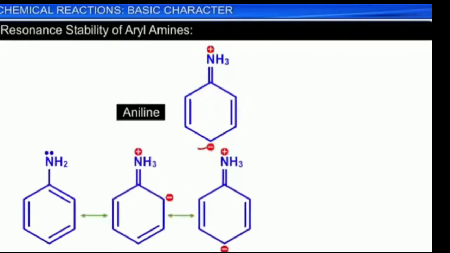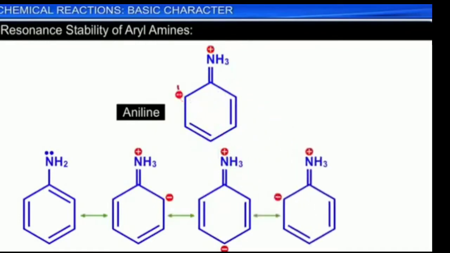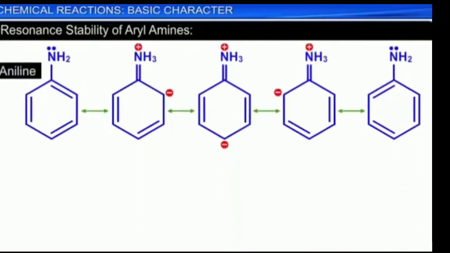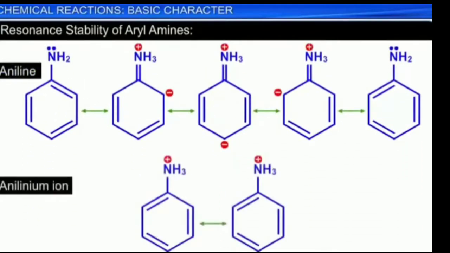The resonating structures of aniline and anilinium ions are given. The anilinium ion is formed by aniline accepting one H plus ion. We know that the greater the number of resonating structures, the greater the stability. Here, aniline has 5 resonating structures, so it is more stable than the anilinium ion.